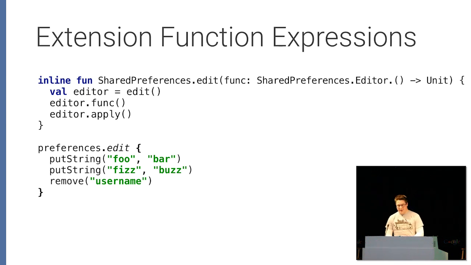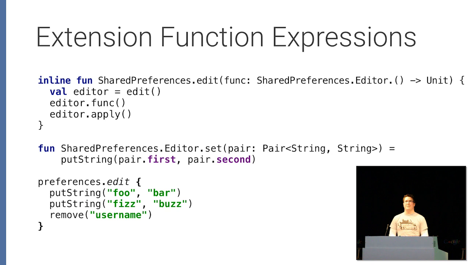But what's cool is that this is only a half-hour talk. Kotlin has just a ton of really awesome language features that can really do wonders to your code. So remove here down at the bottom looks pretty nice, but put strings looks a little out of place, at least to me. So let's throw on another extension method to the editor, which is called set, and it takes this pair.